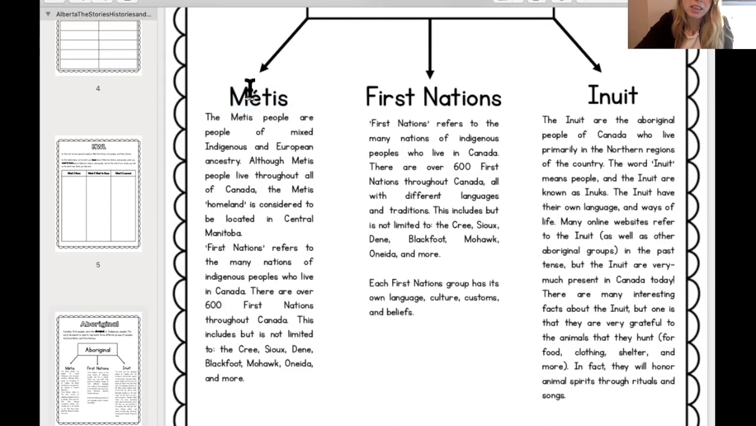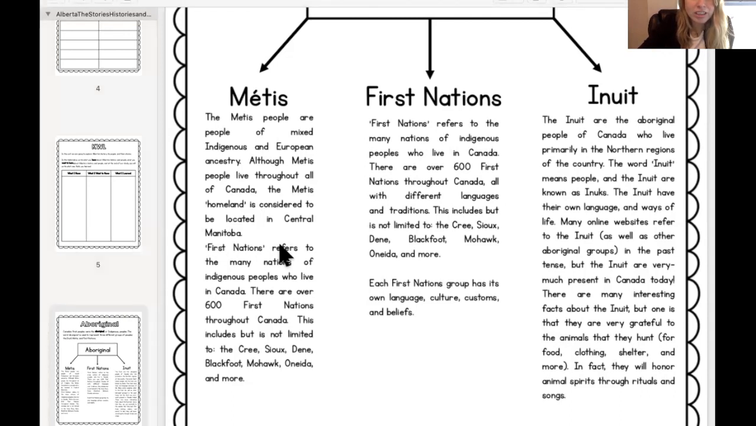You're right. It has a little symbol over top of the E, and that is very common in the French language. So Métis is a French word. The Métis people are people of mixed Indigenous and European ancestry. That means that the Métis people have ancestors that are both First Nations and people from Europe. We're going to learn more about the Métis later on in this unit, but I'll just keep reading. Although Métis people live throughout all of Canada, the Métis homeland is considered to be located in central Manitoba.